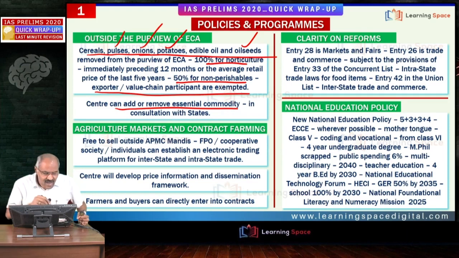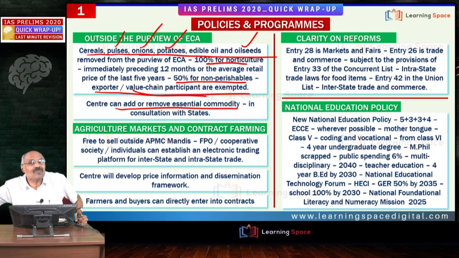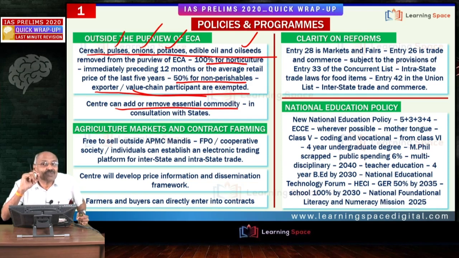Then the value chain participant, that means if some private sector comes forward and establishes a warehouse, or you can say establishes cold chain infrastructure, then they are exempted altogether, irrespective of 100% increase or 50% increase. So friends, this is based on Essential Commodities Act, please don't forget.